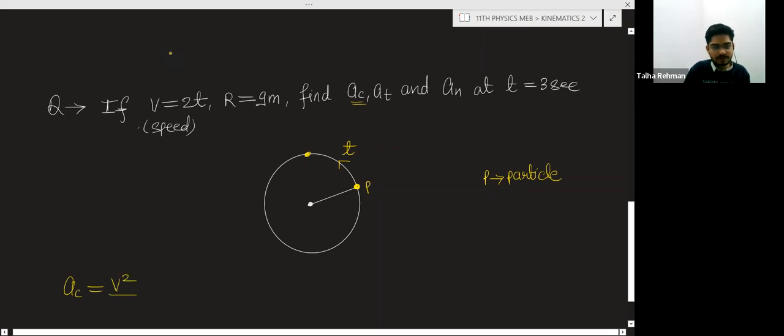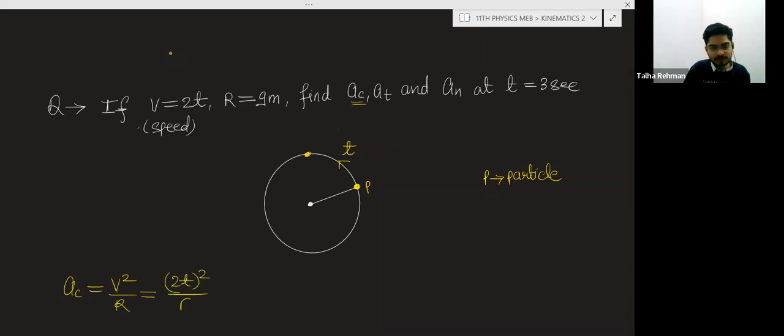So what is v? v is 2t. Without the diagram also you can solve this. (2t) square by r, so it will become 4t square divided by r. It will be 4 times 3 square. What is the radius? 9 meter. 3 threes are 9, so it will become 4 meter per second square.